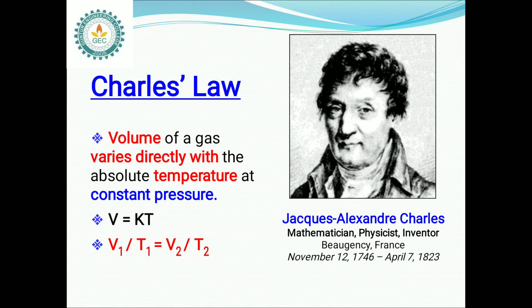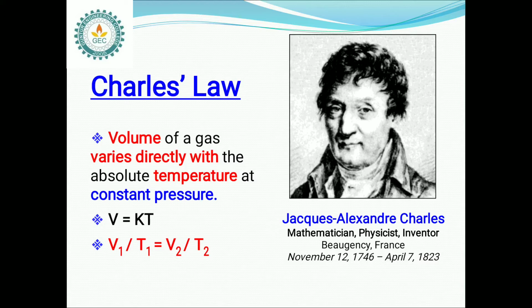So here, Charles law. Charles law was defined by Jacques Alexandre Charles. He was a mathematician, physicist and inventor. What is the definition of Charles law? The volume of a gas varies directly with the absolute temperature at constant pressure.